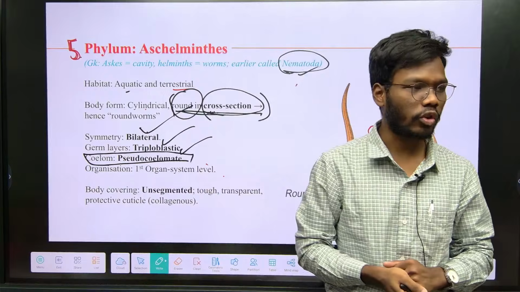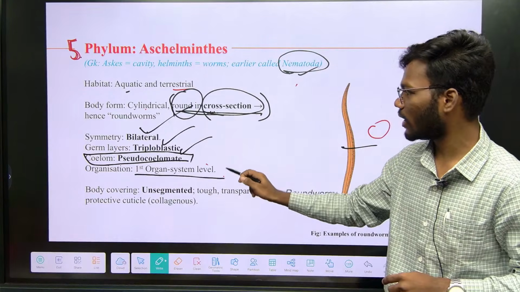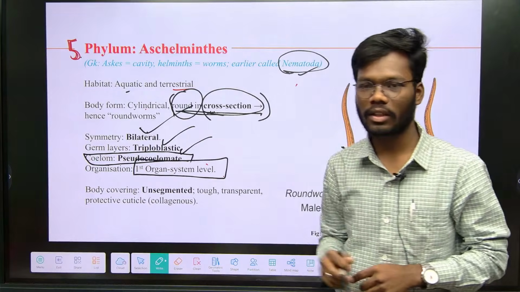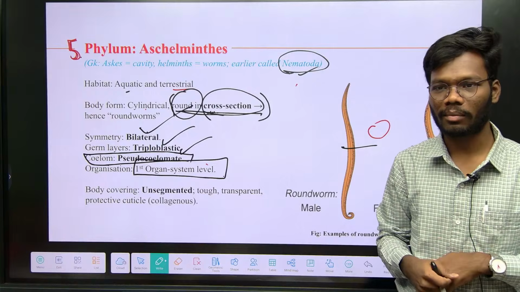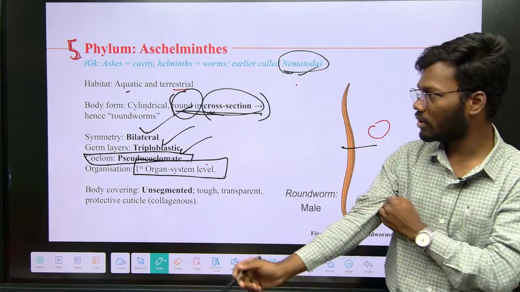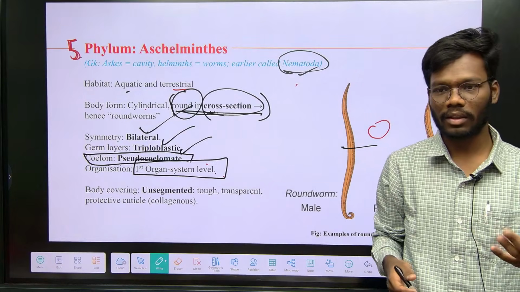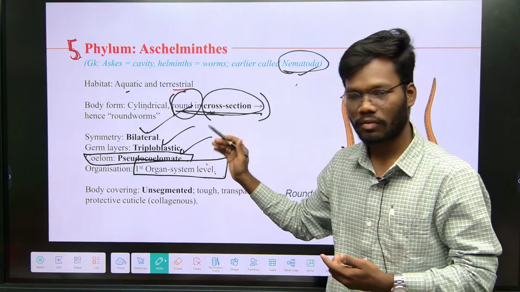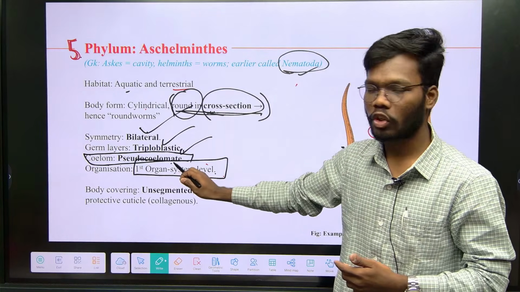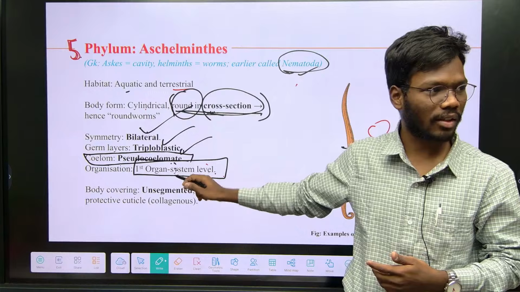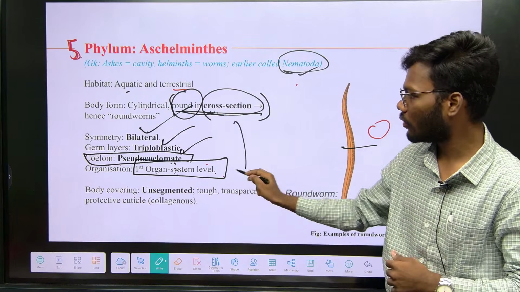So bilateral symmetry, triploblastic. Important points: pseudocoelomate, and one important point is first organ system level. We already discussed first organ system level. First organ level is Platyhelminthes. First organ system level is Aschelminthes. First triploblastic is Platyhelminthes. Here also triploblastic is there. From here triploblastic is going to continue. Pseudocoelom is only present in this Aschelminthes. Next the true coelom will come. So these are also very important.